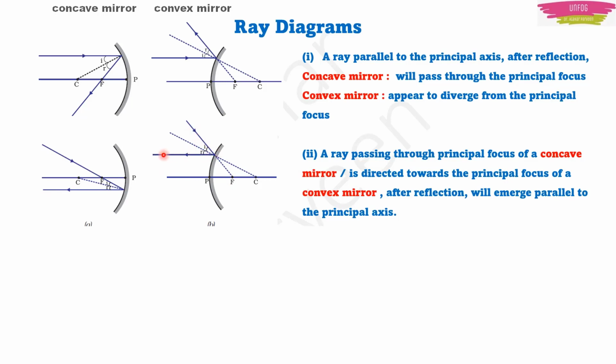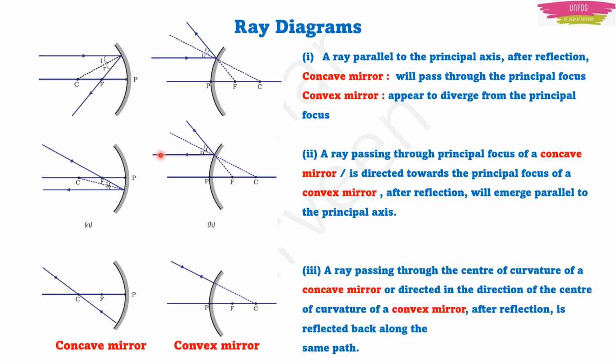So it is parallel. And the third rule is that if a light ray is passing through the center of curvature for a concave mirror, or directed in the direction of the center of curvature for a convex mirror, because it is not really happening here, right? We will have to draw the imaginary line. Then after reflection, in both cases, the light gets reflected back along the same path in which it has come. You can see here in the concave mirror it comes like this and then it reflects back in the same direction. In the convex mirror also it is incident like this, then it reflects back like this only. Here we are drawing the imaginary line which is meeting up to the center of curvature.